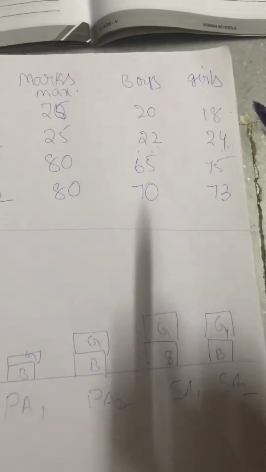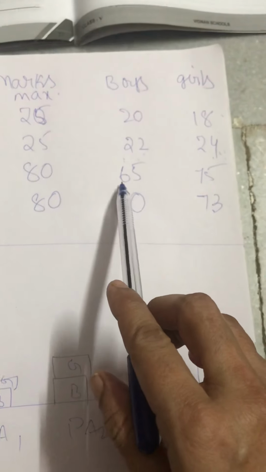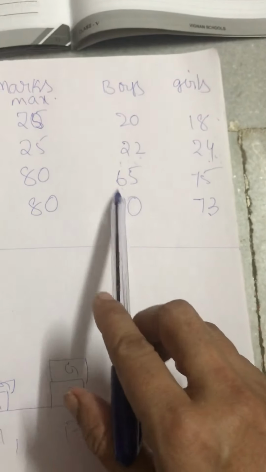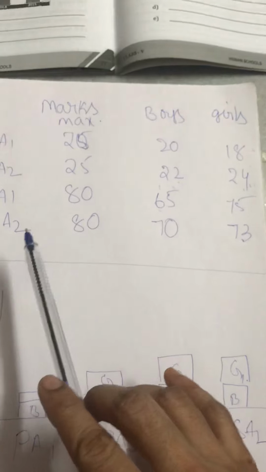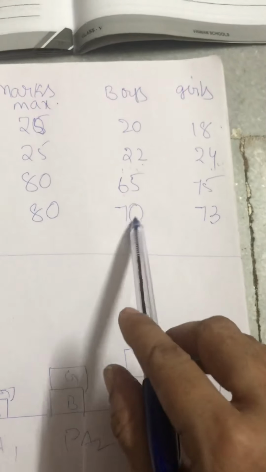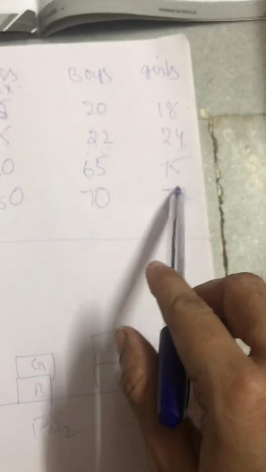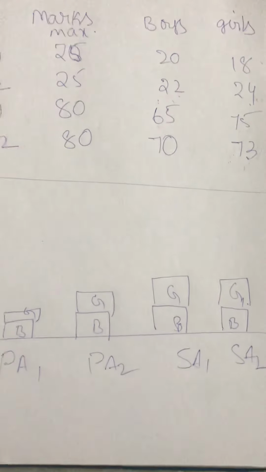Like that. For SA1, boys got a maximum of 65, whereas girls got 75. That means girls scored 10 more than boys. Okay, there is an increment. Coming to SA2, boys got 70 and girls got 73, so girls got the highest marks in SA2. Like that you have to frame sentences using all the details.